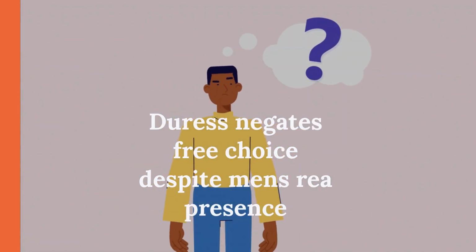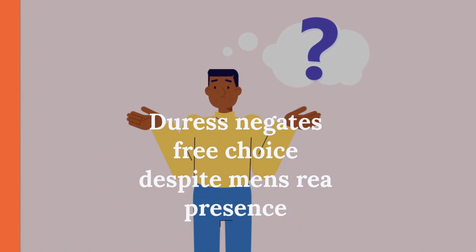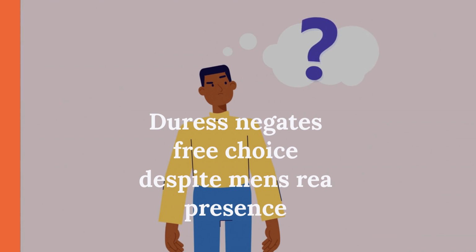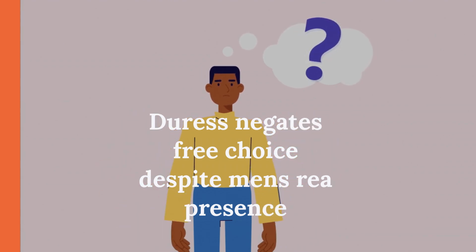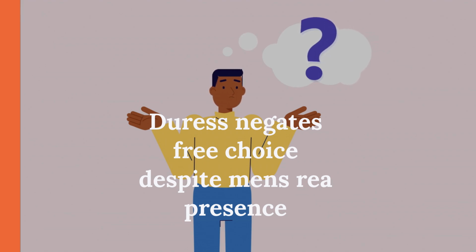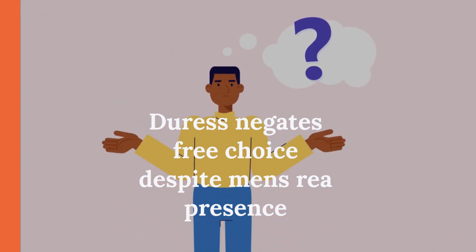Duress involves threats or circumstances forcing crime commission. It negates free choice, despite mens rea presence. 2 types exist: duress by threats and duress of circumstances. Both share criteria and case authority. This defense recognizes compulsion's impact on decision-making.